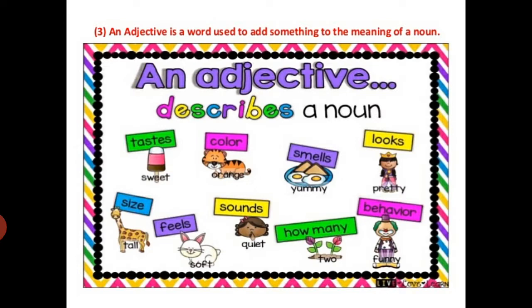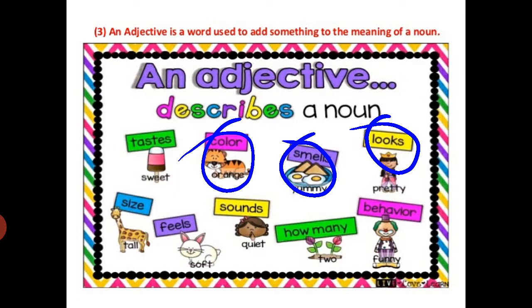It describes color, that is orange. See here, that is orange in color. And it describes a smell. Is it yummy, tasty, delicious, or like that? And about looks, how it looks. She looks pretty. And about behavior, funny, serious, and how many.